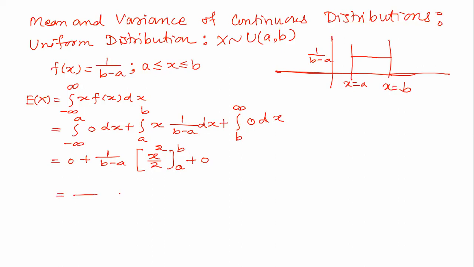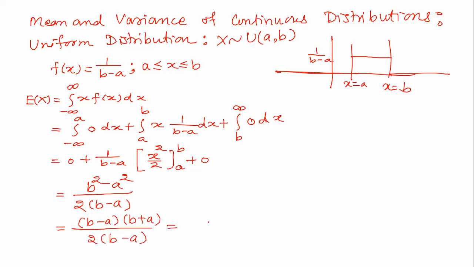So this is equal to 1 upon 2 times b minus a, then in the numerator b square minus a square. We know the factors, b minus a, b plus a, divided by 2 times b minus a, and the answer is a plus b by 2, you can write a plus b or b plus a, it really doesn't matter.